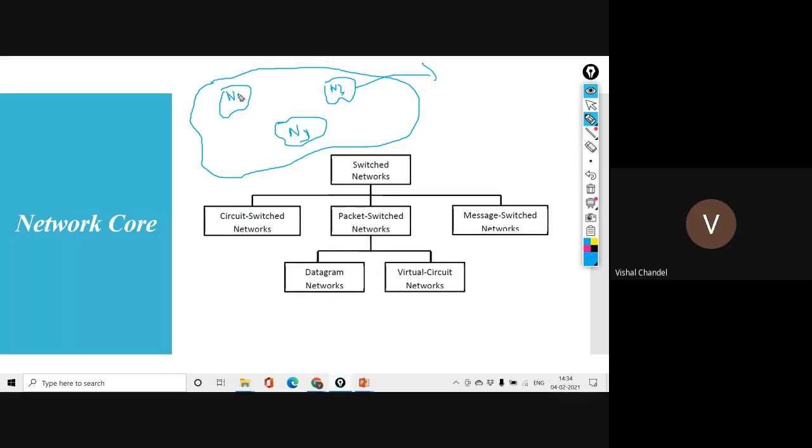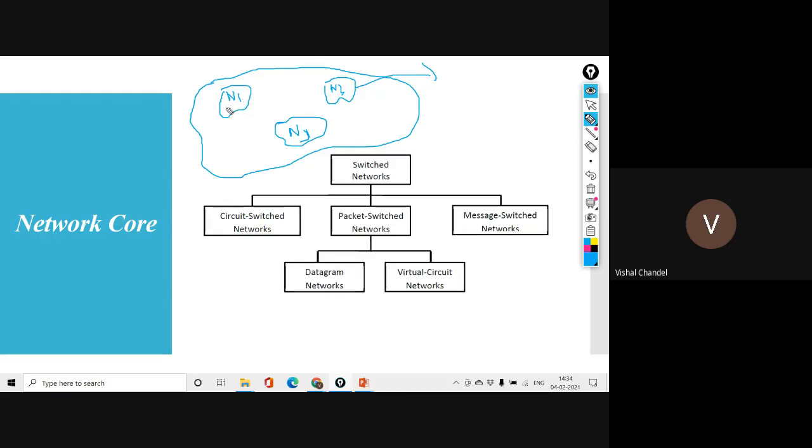In network one, maybe there are a number of local area networks, maybe metropolitan area networks, and in that local area network, maybe a number of networks. So we can say that the Marwadi University local area network is a part of the Rajkot local area network, and the Rajkot local area network is a part of a metropolitan area network. So that combination we are following.